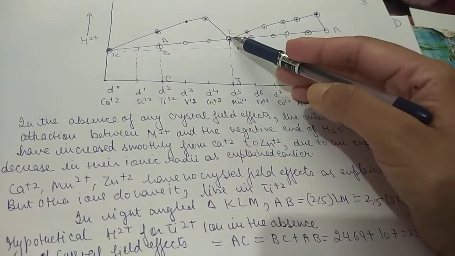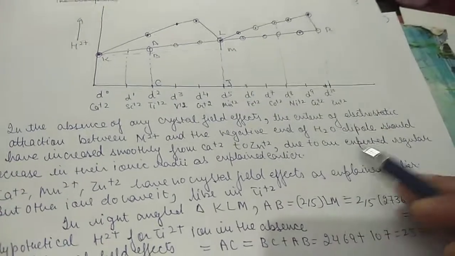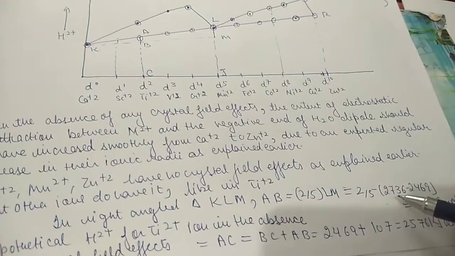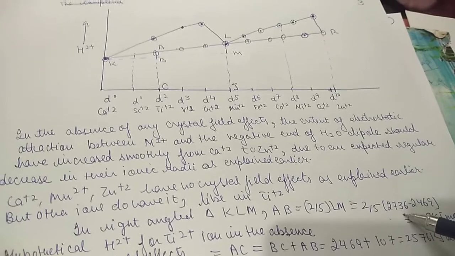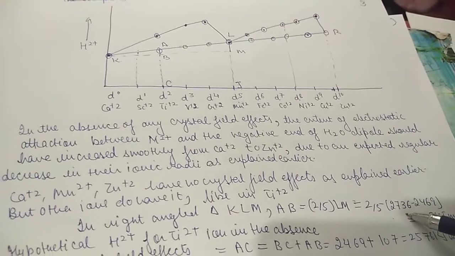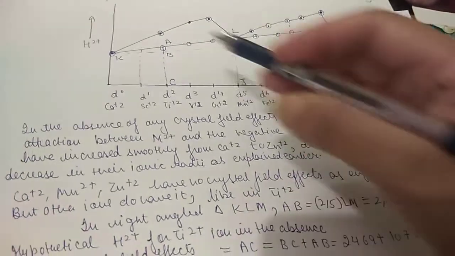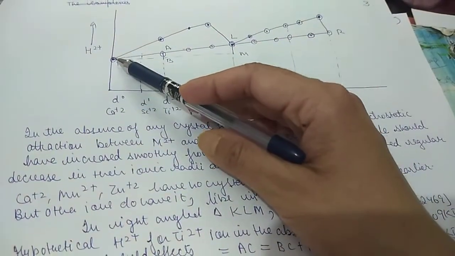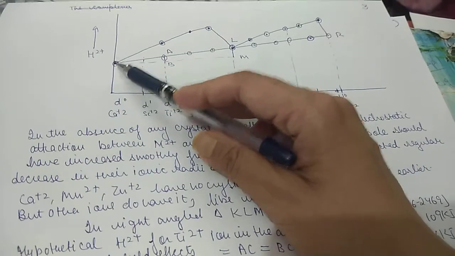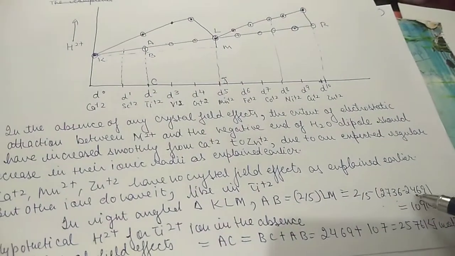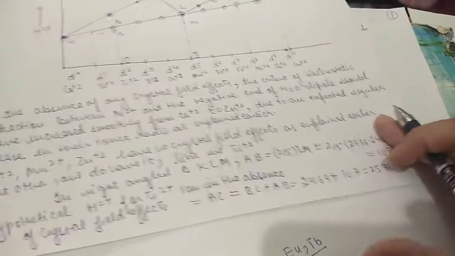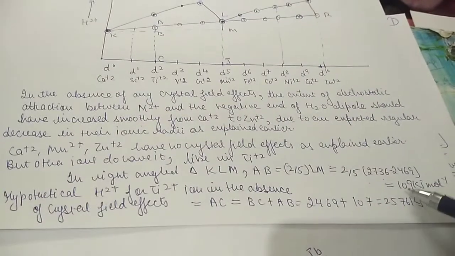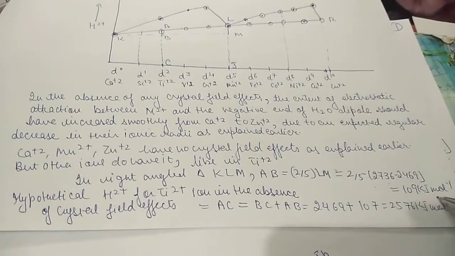The energy of manganese here comes to 2736 kilojoules mole inverse, and we have to subtract the energy of MJ, which is equal to the value for calcium, 2469 kilojoules mole inverse. So it comes out to be 109 kilojoules mole inverse.